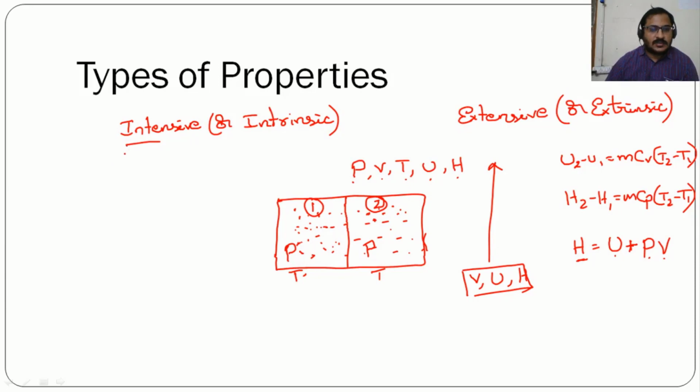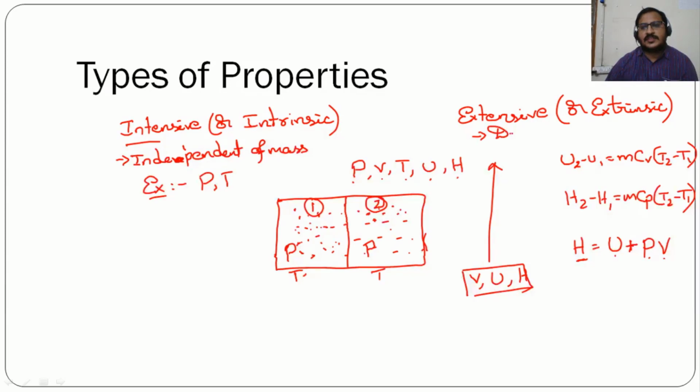So therefore, the properties which are independent of mass or size are called intensive properties. The examples what we can take are pressure and temperature, whereas when it comes to extensive properties, they are dependent on mass of the system. So the examples that you can consider here are volume, internal energy and enthalpy.